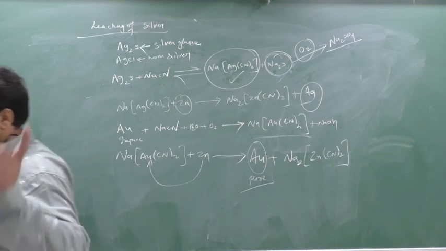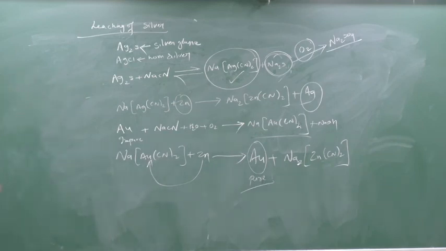Clear this part? So this is the leaching process of silver and gold, the Bayer process. Please refer to it. See, these reactions are very important. Complex names are very important. Try to solve them. If not, please let me know, I will do it in detail.